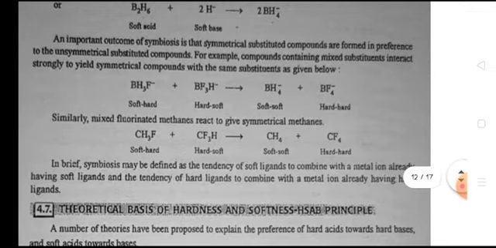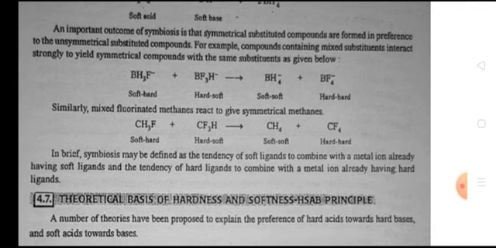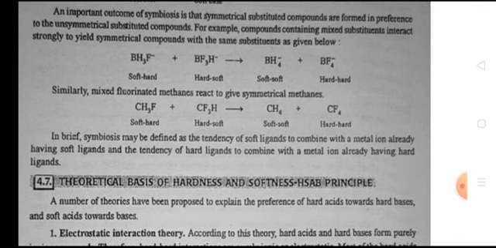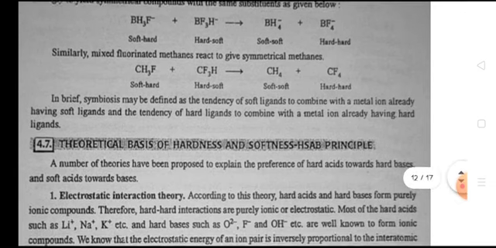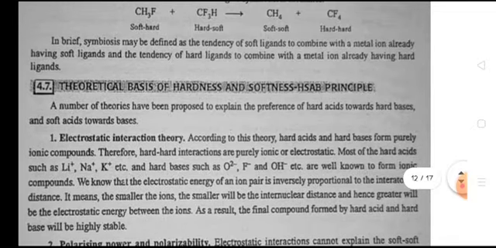An important outcome of symbiosis is that symmetrically substituted compounds are formed in the presence of unsymmetrically substituted compounds. For example, compounds containing mixed substituents interact strongly to yield symmetrical compounds with the same substituents, as given below. BH3F negative (soft-hard) plus BF3H negative (hard-soft) gives BH4 negative (soft) plus BF4 negative (hard). In brief, symbiosis may be defined as the tendency of soft ligands to combine with a metal ion already having soft ligands, and the tendency of hard ligands to combine with a metal ion already having hard ligands.